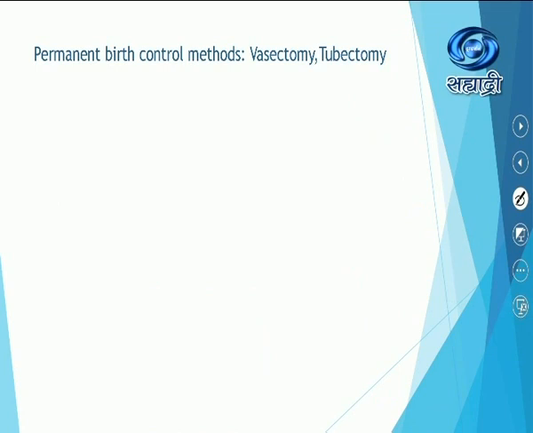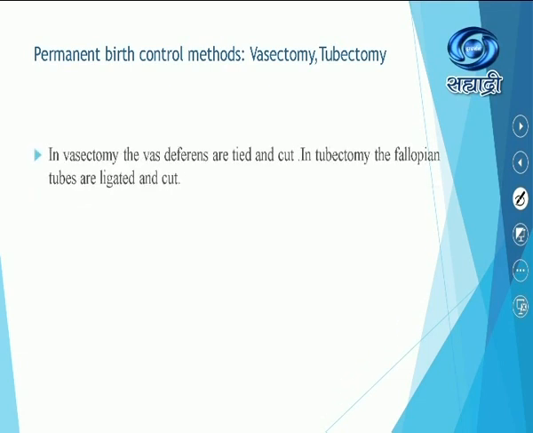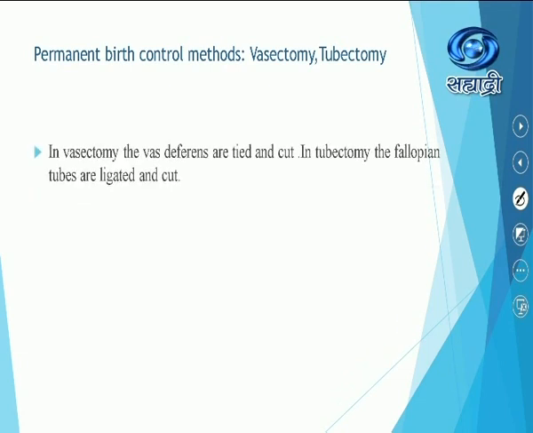Now, these are okay. Till now, whatever we have completed, mechanical, chemical, or different physical types of barriers, all these are the different ways of temporary methods to control the birth, or these are the family planning controlling methods, but they are temporary. Now, which are the permanent birth control methods? Vasectomy and tubectomy. In vasectomy, the vas deferens are tied and cut. Vas deferens, part of the male reproductive system, they are tied and cut. But in tubectomy, the fallopian tubes are ligated and cut.